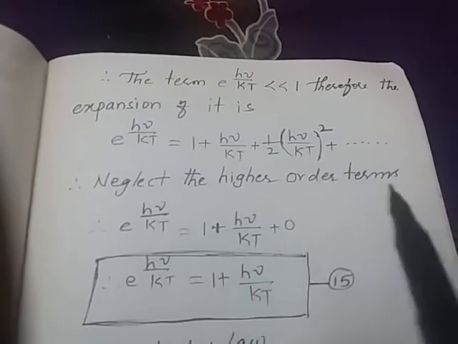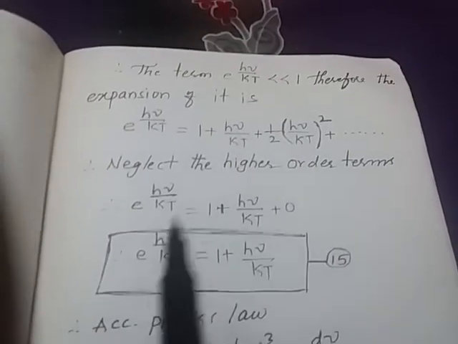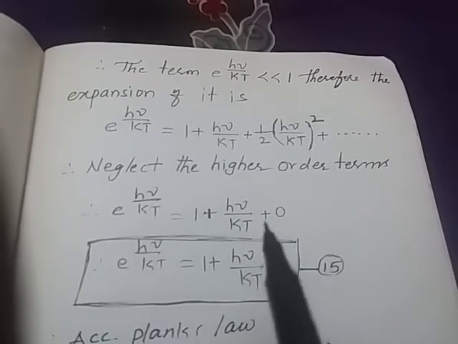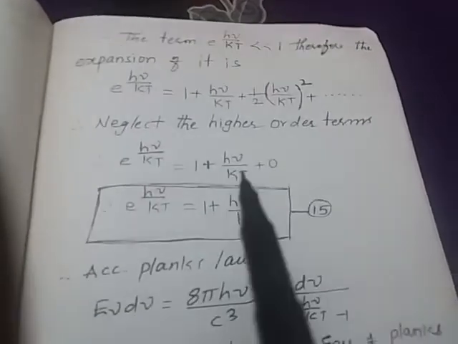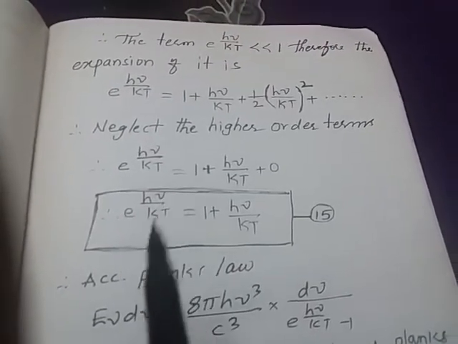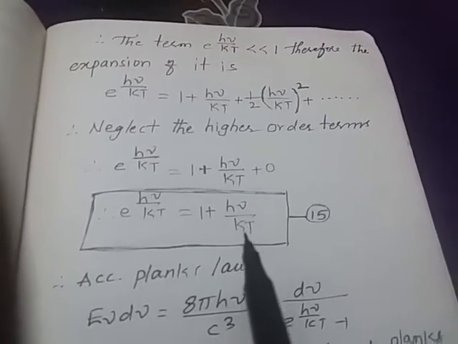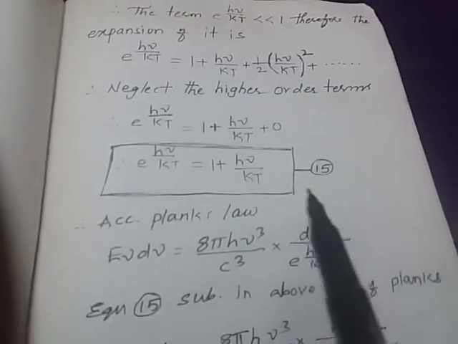So when the higher terms are neglected, e to the power of h nu by kT is equal to 1 plus h nu by kT. The higher terms become 0. Therefore e to the power of h nu by kT is equal to 1 plus h nu by kT. This is the 15th equation.